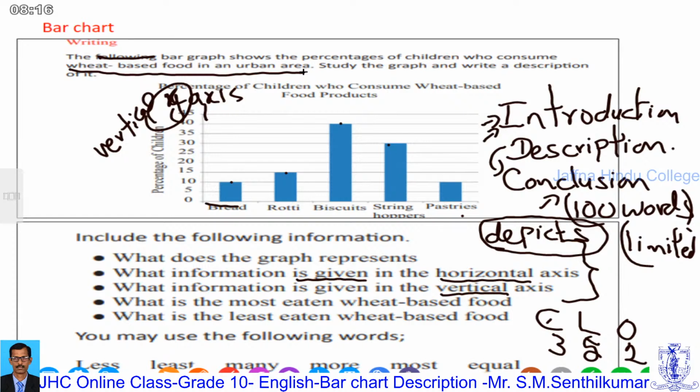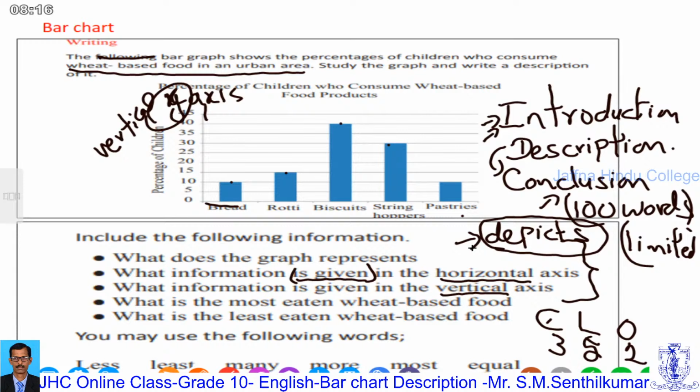Sometimes in the question, what is the tense here? They use the passive form, simple present tense. Here I will make it another way: wheat-based food items such as bread, roti, biscuits and pastries are given in the horizontal axis. In a different way, we can write it in the active form, the horizontal axis depicts, like that, or you can write it in the passive form.